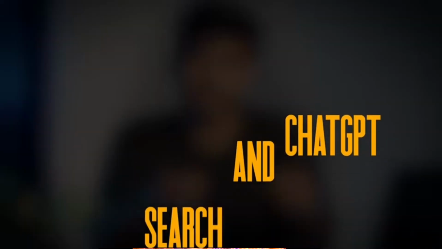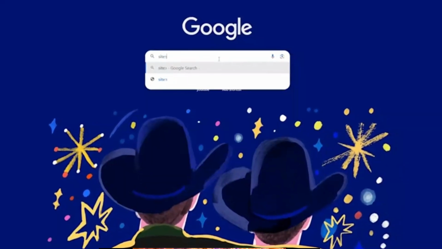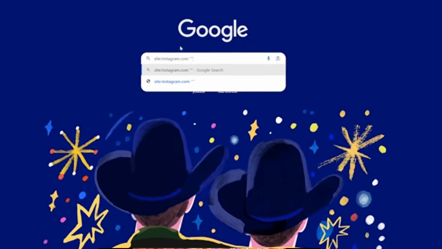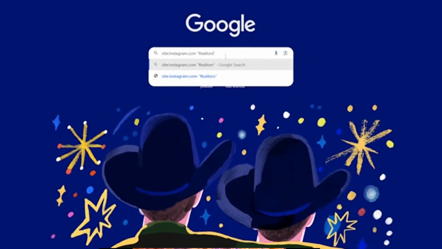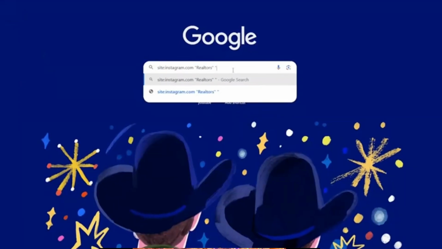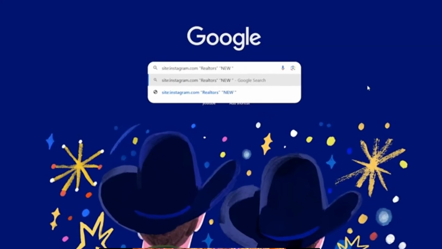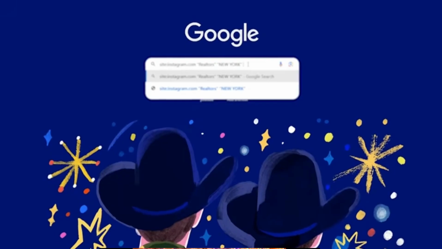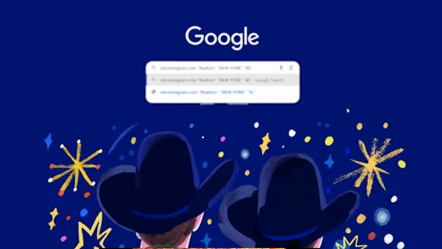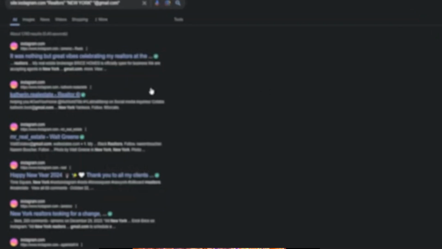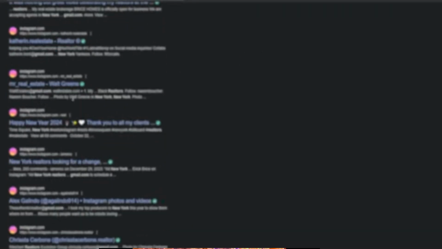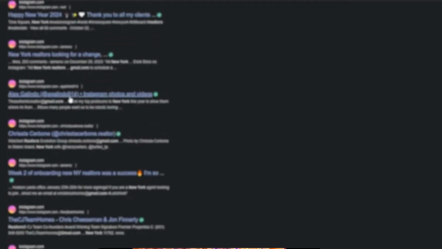So let's move to the second method, in which we will use ChatGPT and Google. So now go to Google search and search for site:instagram.com, and then inside the quotation marks write the industry you are looking for. For me it is realtors, then leave a space and write the city or country you are looking for. For me it is New York right now, and after that leave a space, and in quotation marks write again "@gmail.com". Now if you hit enter, it will generate a list of realtors in New York who have included their Gmail in their Instagram profile.